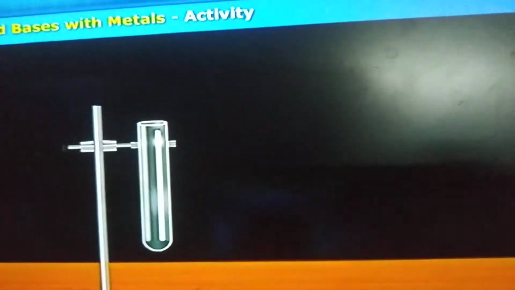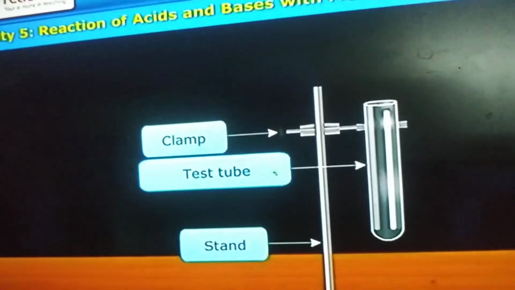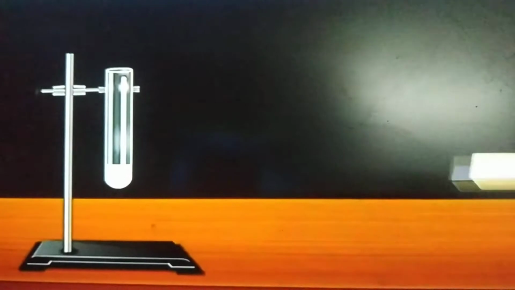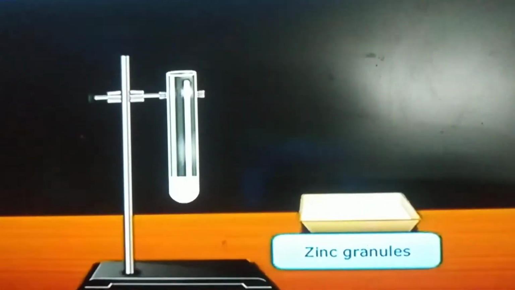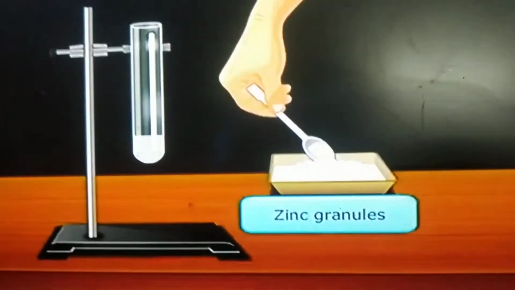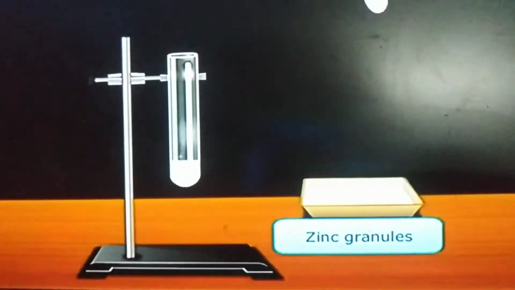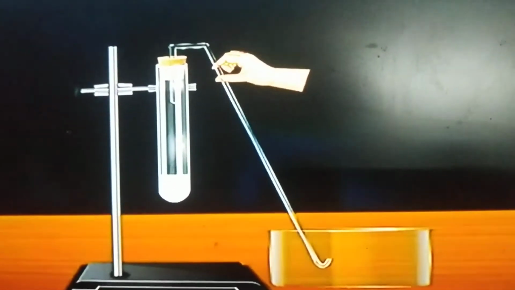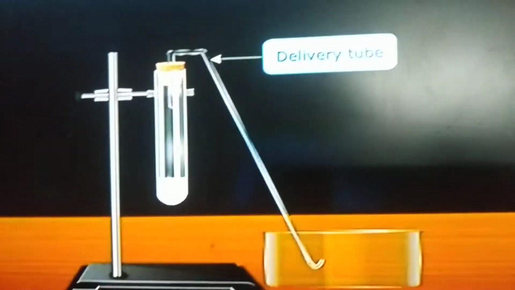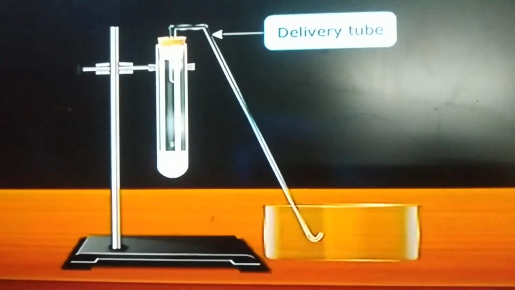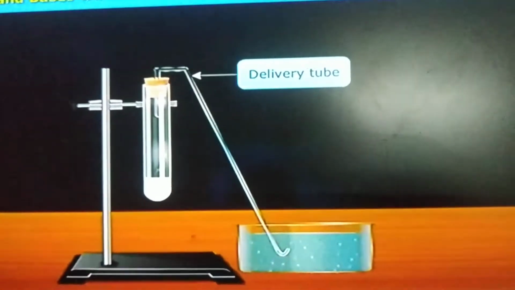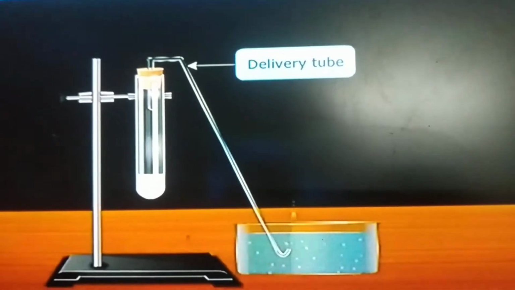For this activity, place a retort stand on the table, adjust and fix the test tube on the horizontal rod. Take about 10 ml of dilute hydrochloric acid, HCl, in a test tube. Now add a few pieces of zinc granules in it. Observe the surface of zinc granules. Insert one end of the delivery tube into the test tube through a cork and the other end into a glass tub, as arranged here. Fill the glass tub with soap water.